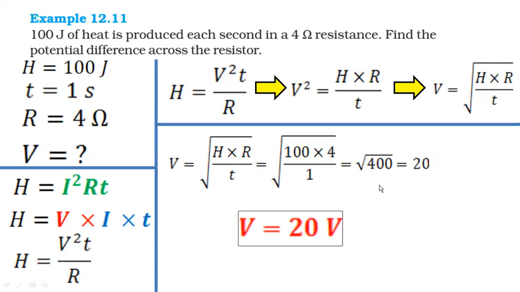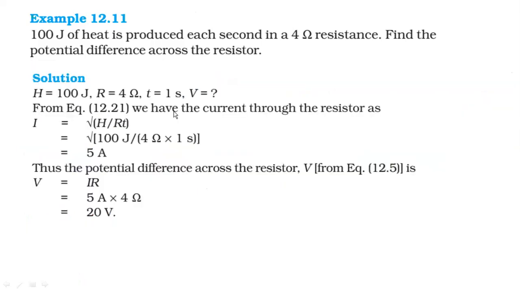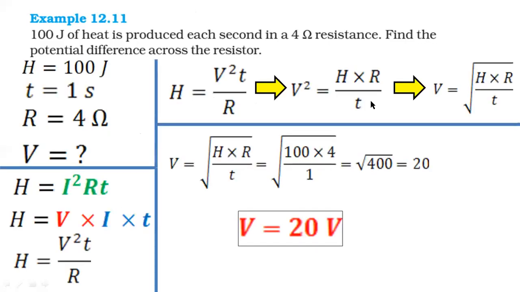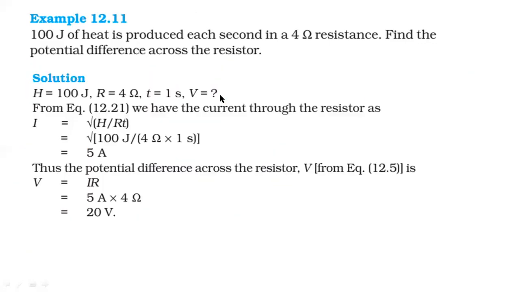Now, let us go with the next thing. In the textbook, this example has been solved in this way. First, they have found out current and then they have put it into Ohm's law. Even if you follow that procedure, you will get the same answer. But instead of using two formulas, what I have done is I have used only one formula, the heat formula. They have used two formulas. You can also go with that case. But I have gone with only one formula.